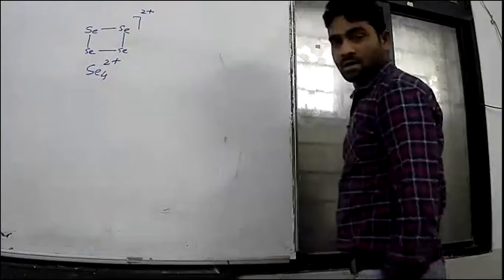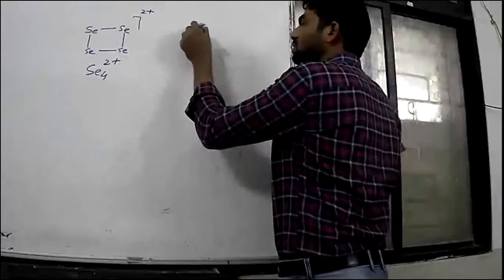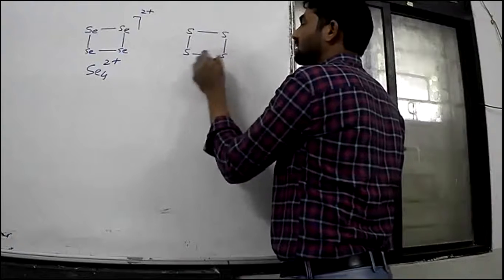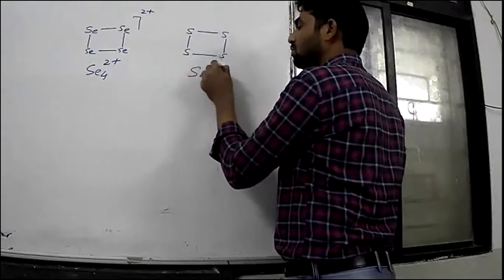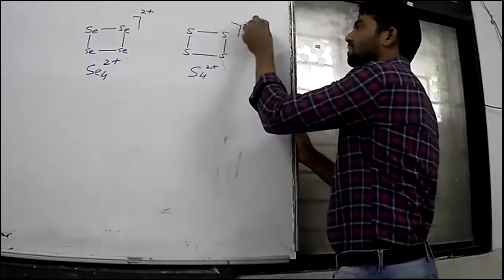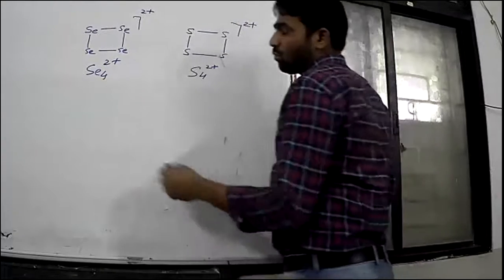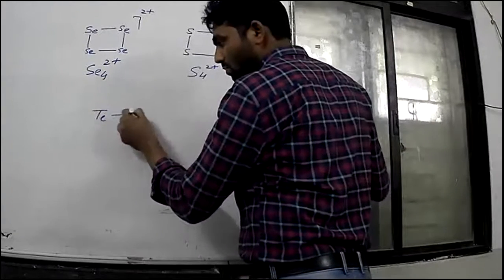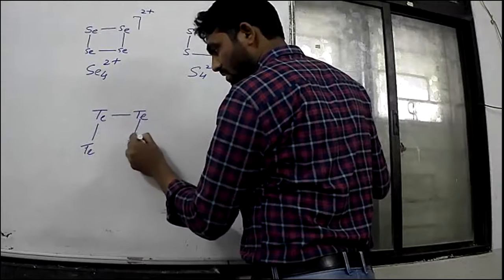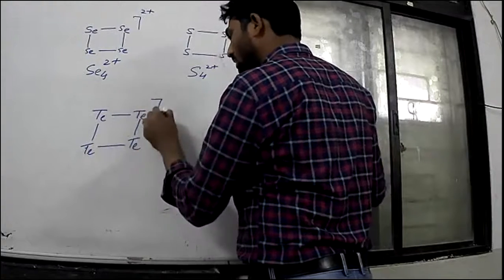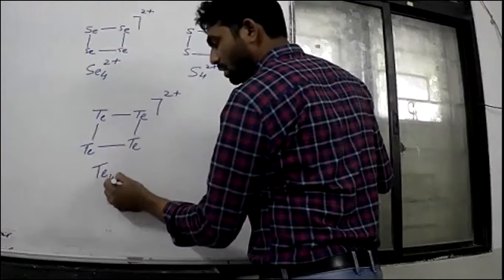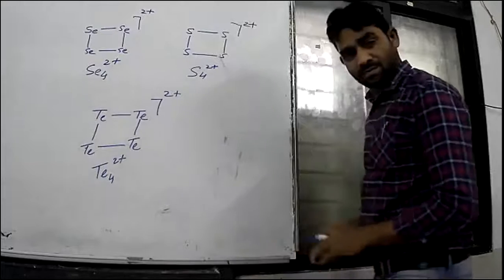I can draw S4 2+ also, so I can write it like this. We can go for tellurium also. You can draw tellurium like this, with 2 plus, as E4. So it's very easy.